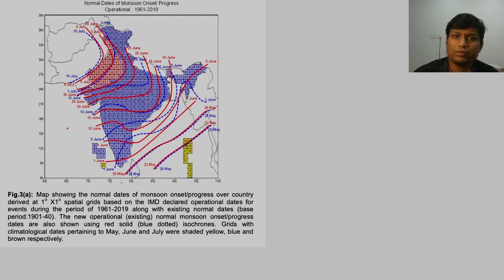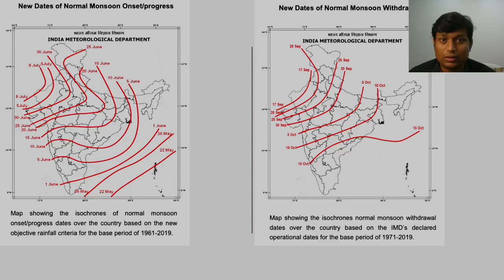So in the end we will just summarize things, because nobody is really going to ask you such a point to point comparison of those dates, because it is difficult to remember, right? So we will just see a summary of what has actually happened. So these are the new dates of onset of monsoon.